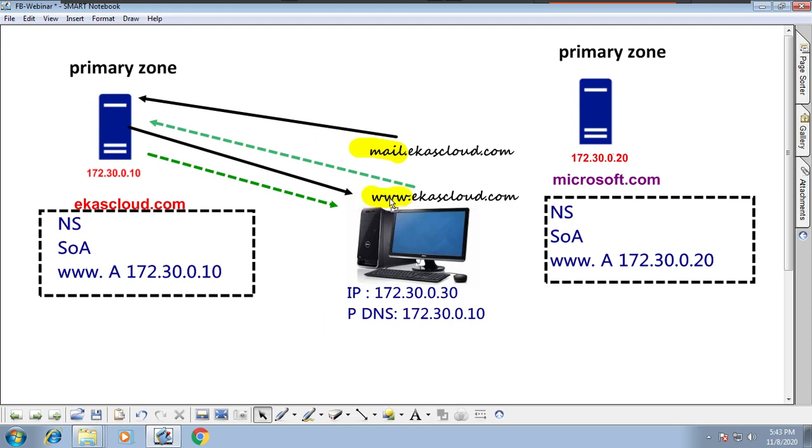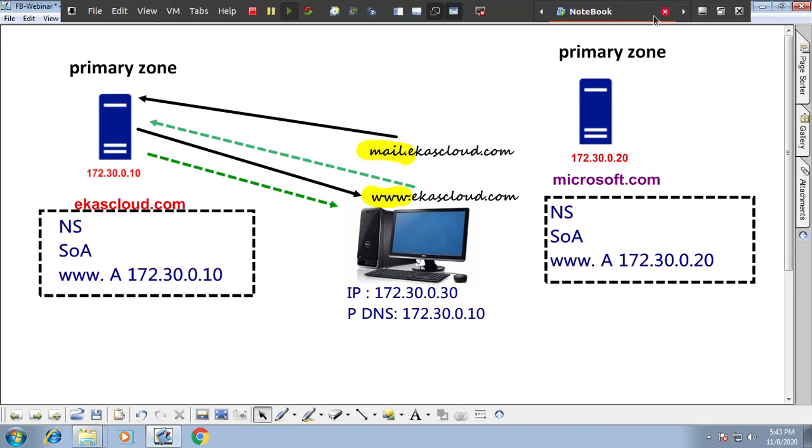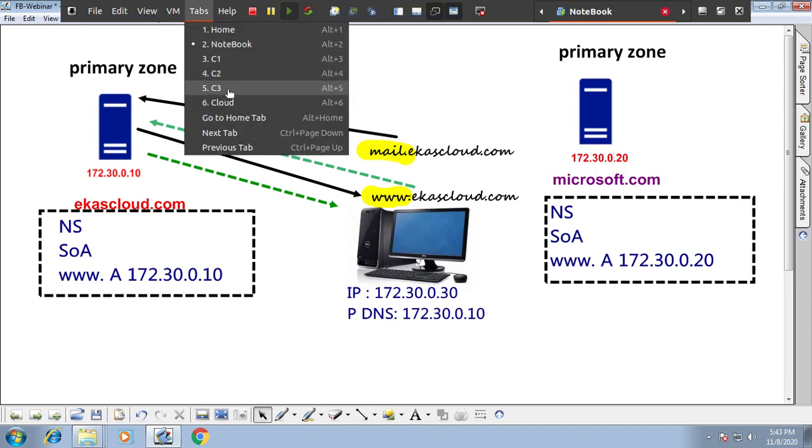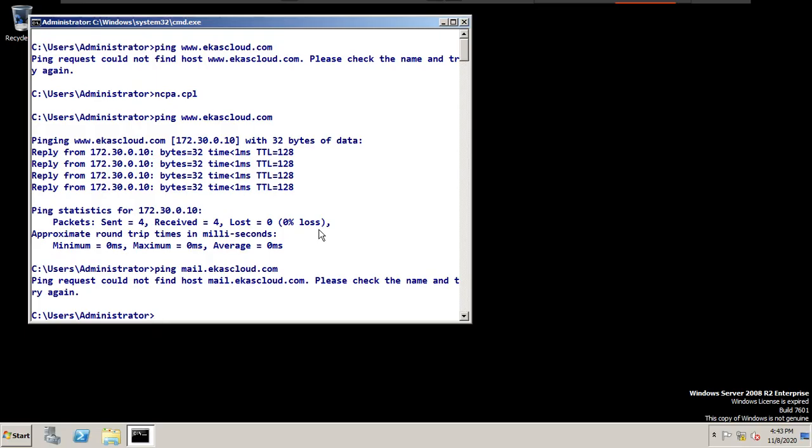So www resolved because it has a record. Mail doesn't have a record, that's why it is getting that response. Now how can you see this response? How can you check this response? If you want to see the response, go to the client PC. You have to type one command called